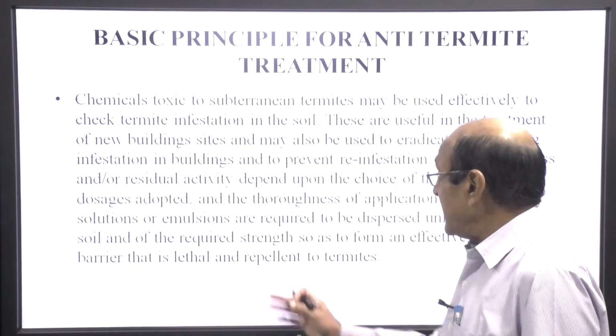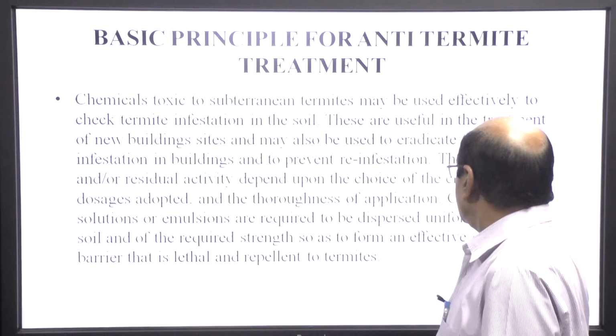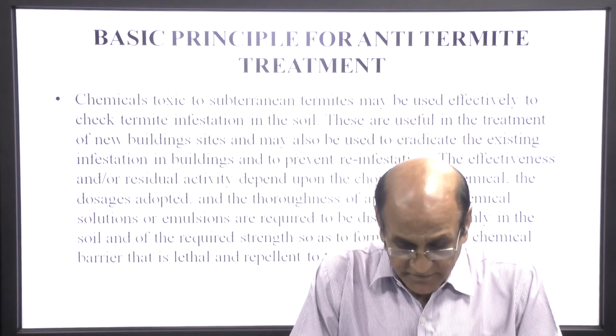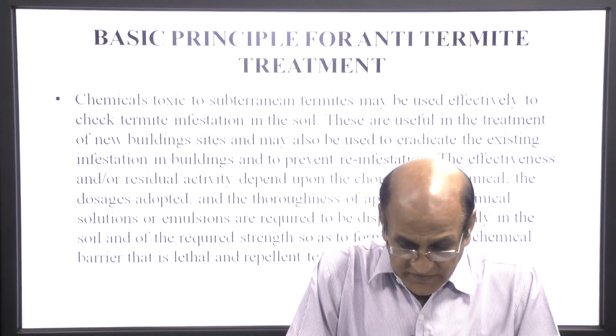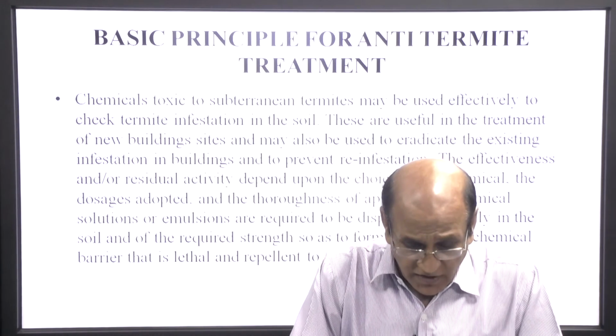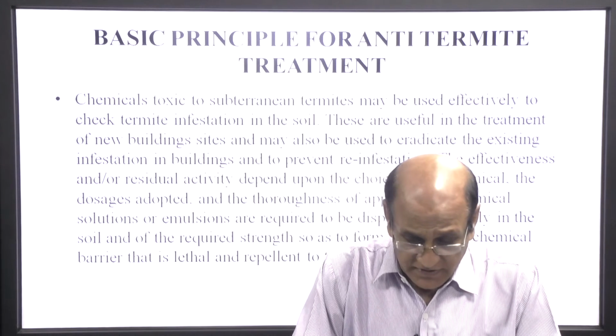The effectiveness and the residual activity depend upon the choice of the chemical, the doses adopted and the thoroughness of application.